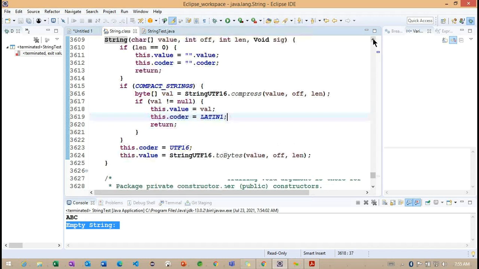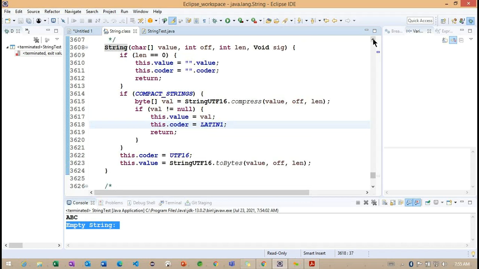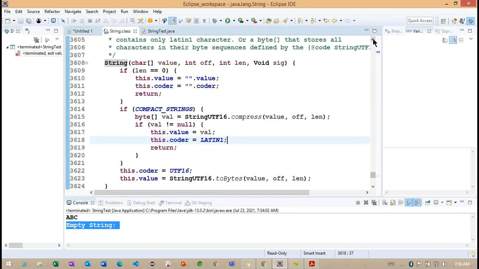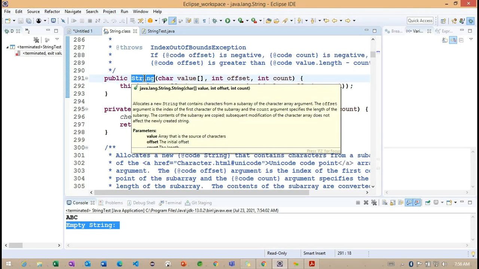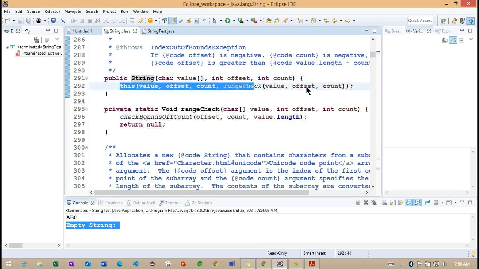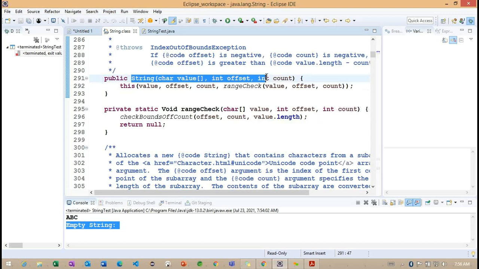This is the basic information about constructors being called internally. We only need to focus on the public constructors we have, because we cannot call the default constructors from outside of this particular package. Getting the point? This is very important. This is the internal constructor call, but this constructor we are going to call from the outside.